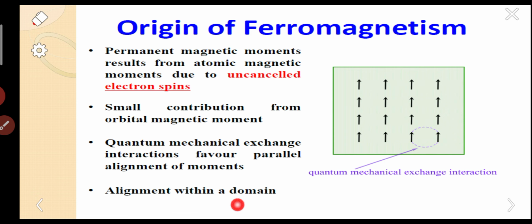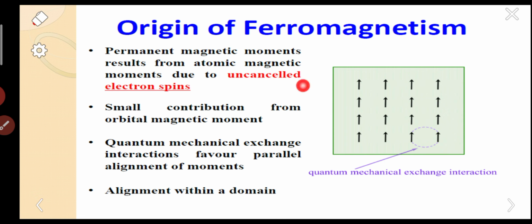So, alignment within a domain. What is the reason for alignment within a domain? Quantum mechanical exchange interaction. What is quantum mechanical exchange interaction? The electrons of the neighboring atoms interact with themselves so that they align in the parallel direction. Already in the earlier slides I showed two neighboring atoms and their outer electrons interacting. This is technically called quantum mechanical exchange interaction.